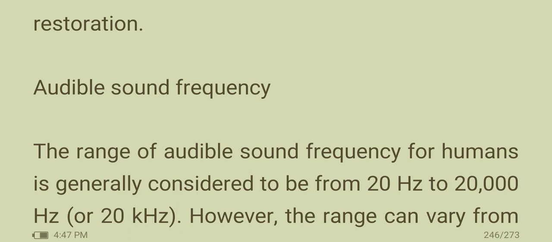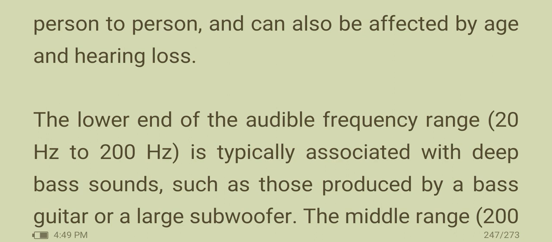Next, audible sound frequency. The range of audible sound frequency of humans is generally considered to be from 20 Hz to 20 kHz. However, the range can vary from person to person and can also be affected by age and hearing loss.